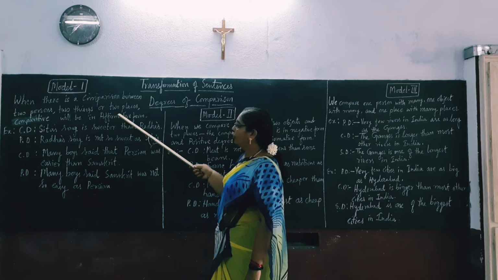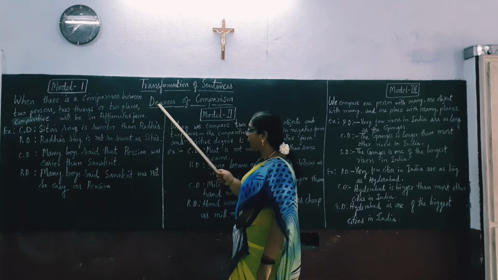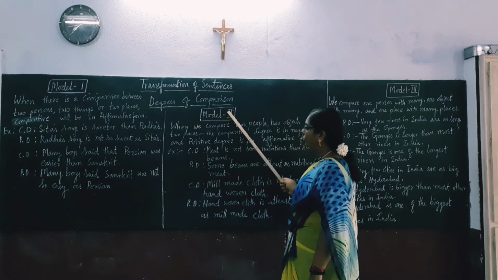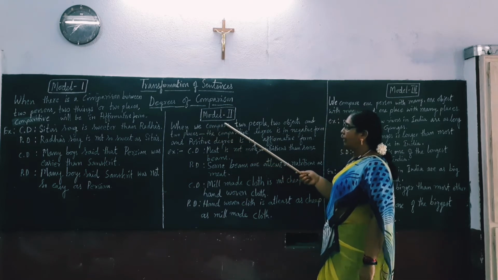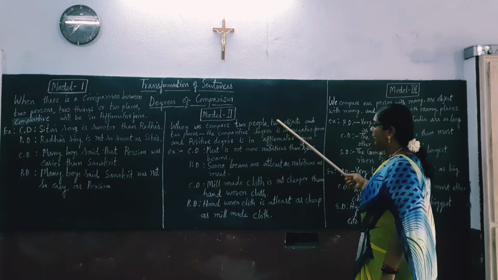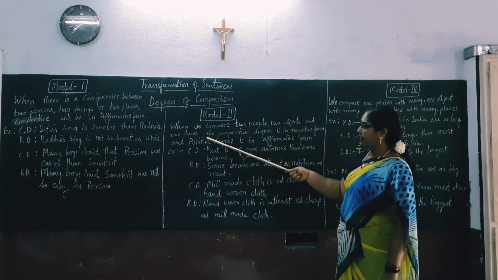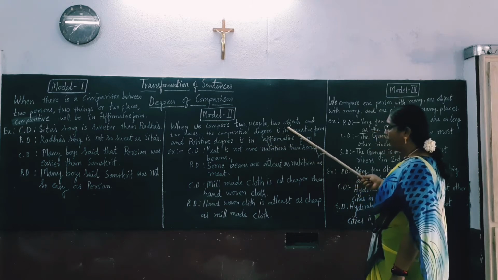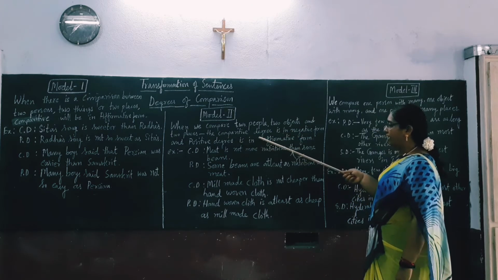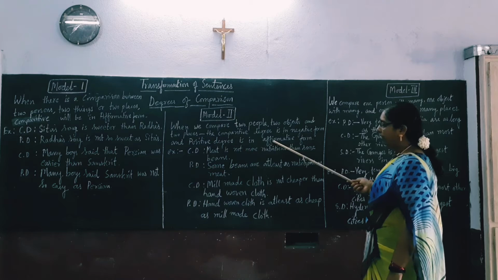Let us move to model 2. When we move to model 2, here we find that there is a comparison between two people, two objects and two places. And here we see that the comparative degree is in negative form and the positive degree is in affirmative form.